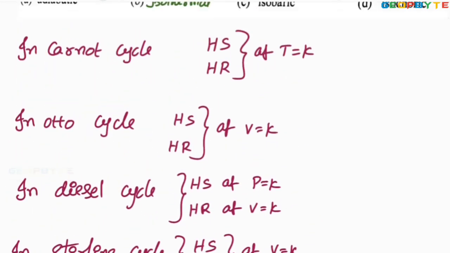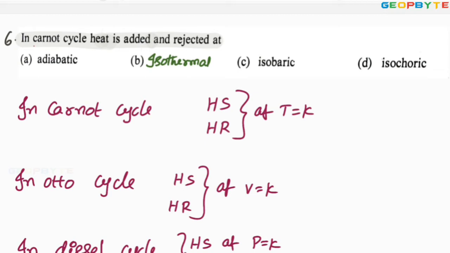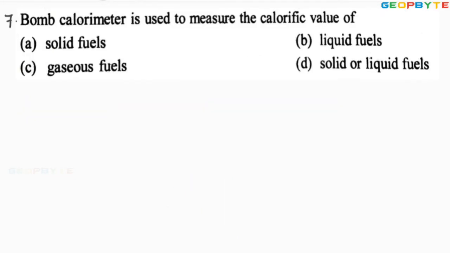Our problem is connected purely to the Carnot cycle. For Carnot cycle, heat supply and rejection are at constant temperature. A constant temperature process can also be called an isothermal process. Therefore, option B is absolutely correct. Shall we take another problem? Yes. Look at the seventh problem.